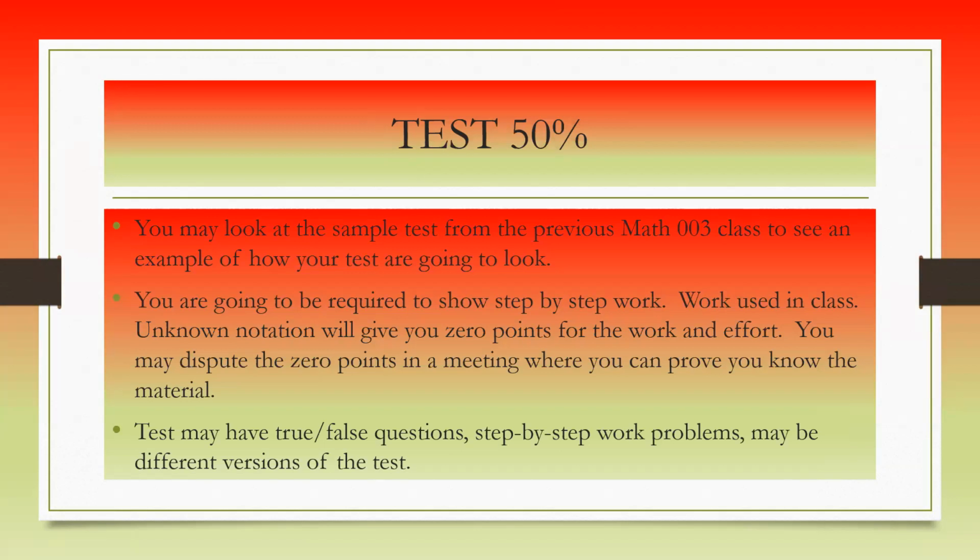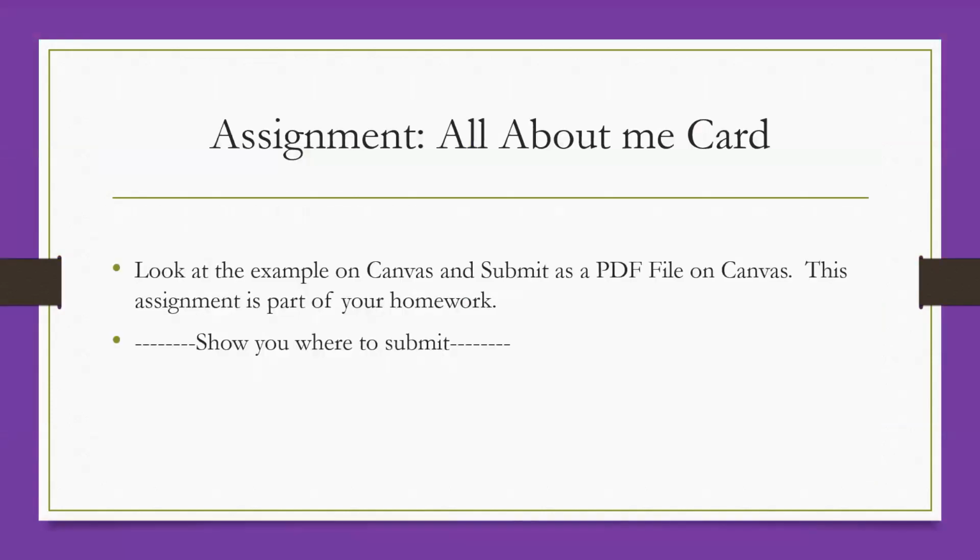You may dispute those 0 points in a meeting where you can prove that you know the material and understand how to do it using the other notation you used on that test or quiz. Tests may have true/false questions and step-by-step work problems, and there may be different versions of the test.